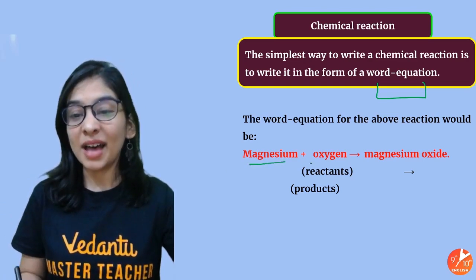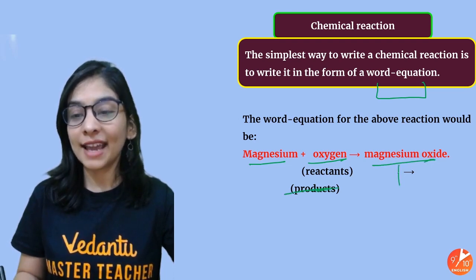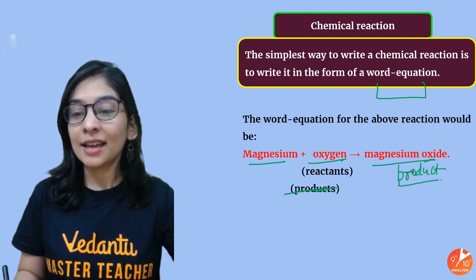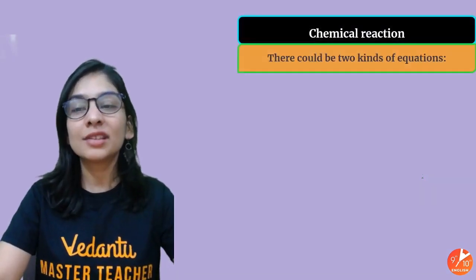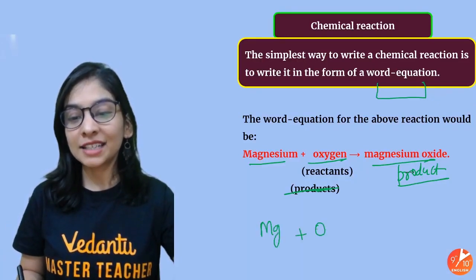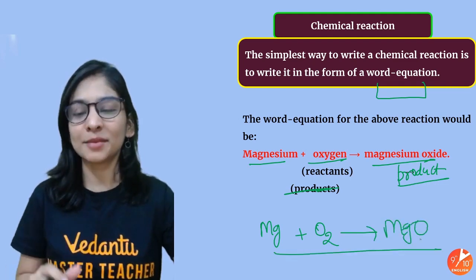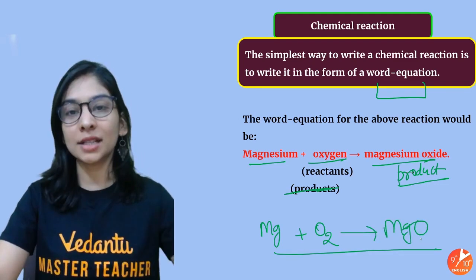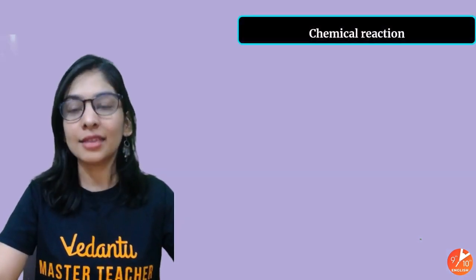Rather than writing magnesium and oxygen giving us magnesium oxide, we'll use the symbols and formulas: magnesium reacting with oxygen to give magnesium oxide. I know that you know this much now, using symbols and formulas of the elements and compounds in the reaction.